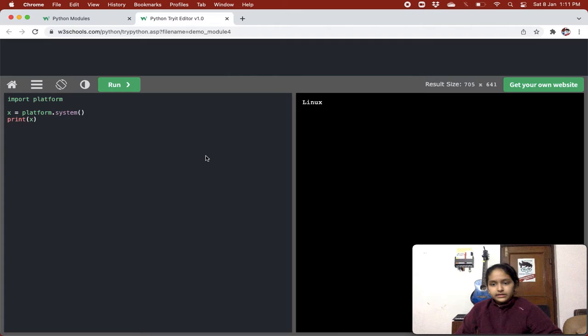In this platform module, Linux is written, and it is also meant for MacBook as well as the Linux laptop, so don't worry, don't think that this is wrong if you have a MacBook.